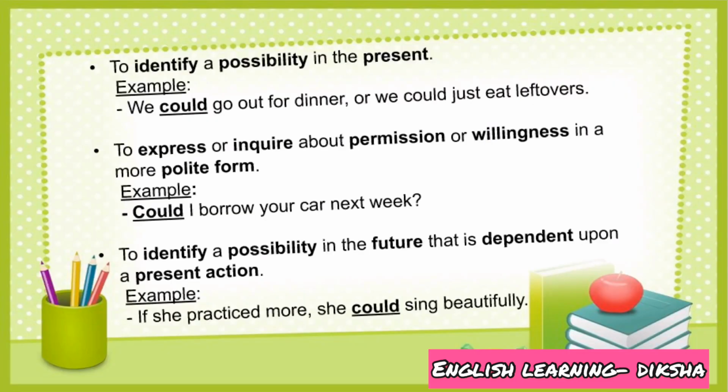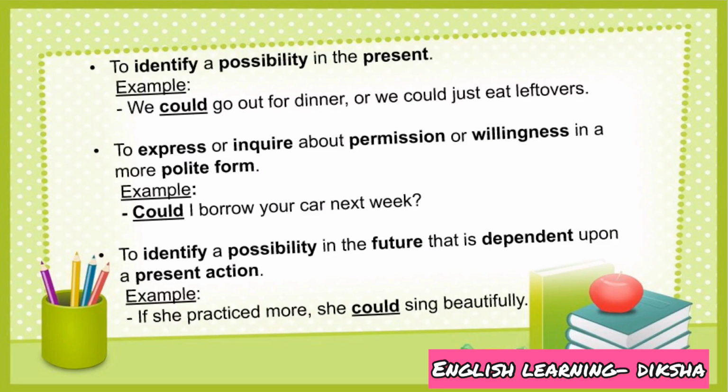Next, it also identifies a possibility in the present. For example, we could go out for dinner or we could just eat leftovers. So this sentence identifies a possibility in the present that we have the option of going out for a dinner or else we could just eat leftovers. Next, it expresses or inquires about permission or willingness in a more polite form. For example, could I borrow your car next week? So a person is inquiring or asking for a permission to borrow a car next week.